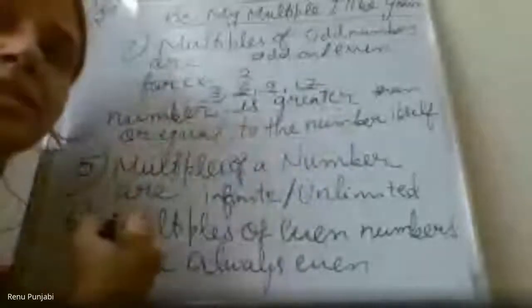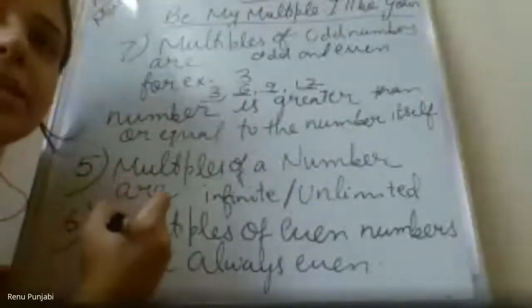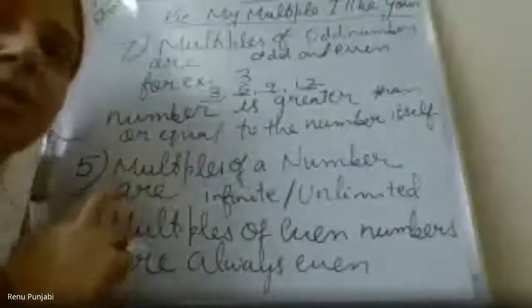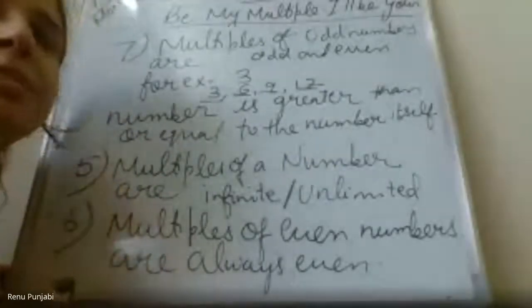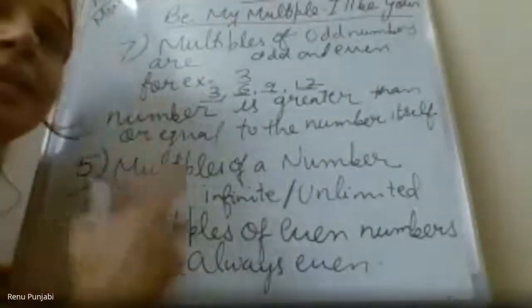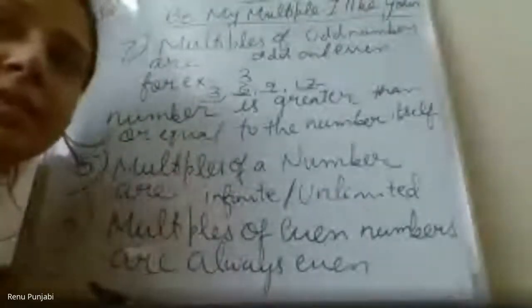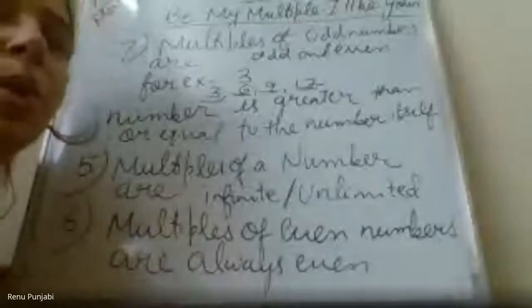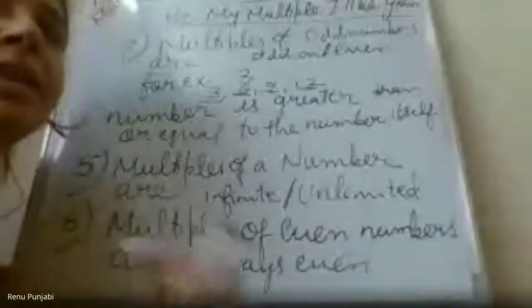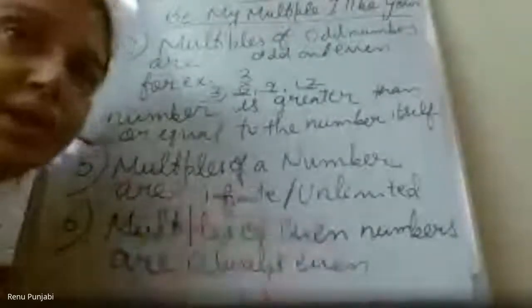Have you noticed the sequence? Yes, ma'am. This is also one fact about the multiples. If we are writing the multiples of any odd number, the sequence will be: one number odd, next even, then odd, then even. This sequence will be followed, right?